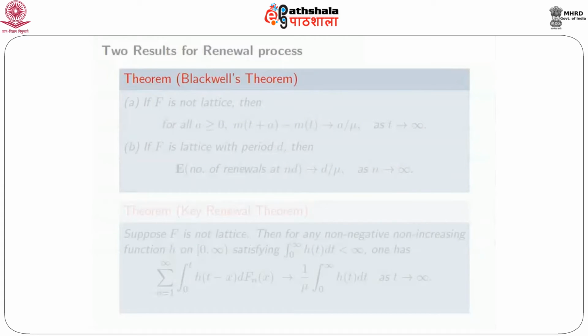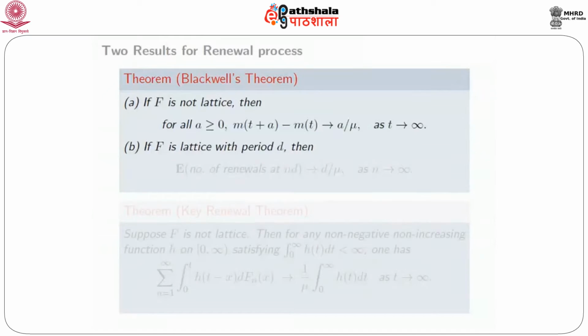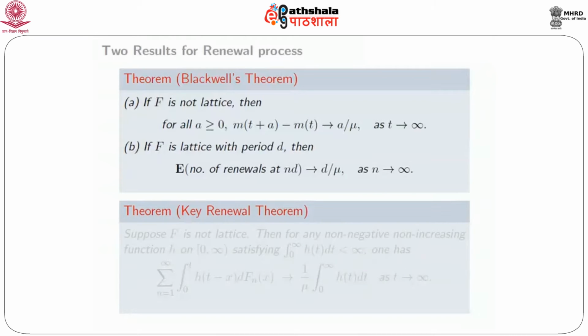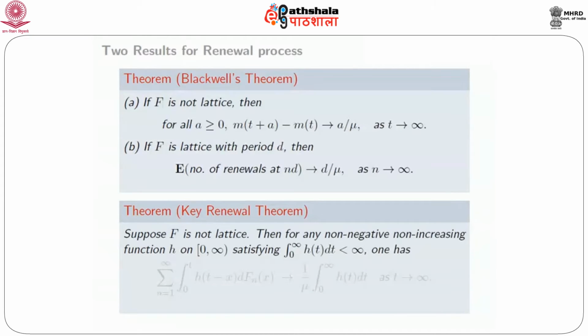So here are the results that I mentioned. As I said, we are only going to state this. The first one is called Blackwell's theorem. There are two parts to it. As I said, there will be different statements for lattice and non-lattice distributions. The first part says that if f is not lattice, then for all a greater than or equal to 0, you look at the difference m(t+a) minus m(t). As t goes to infinity, this difference goes to a over mu.